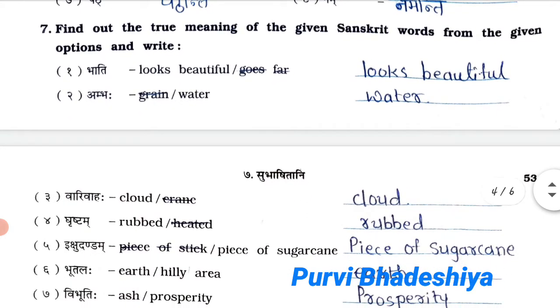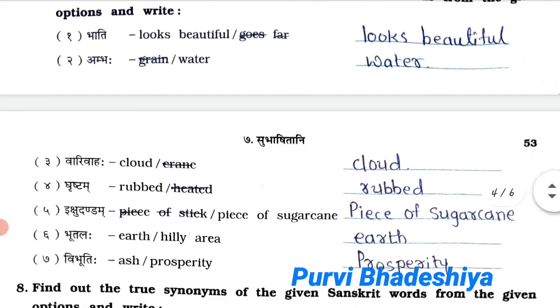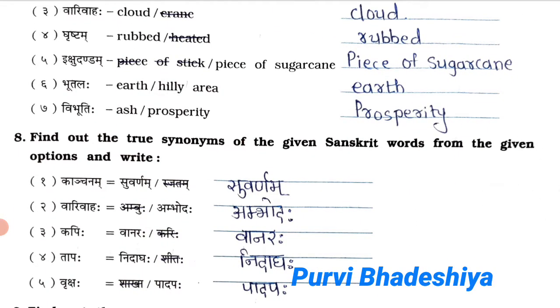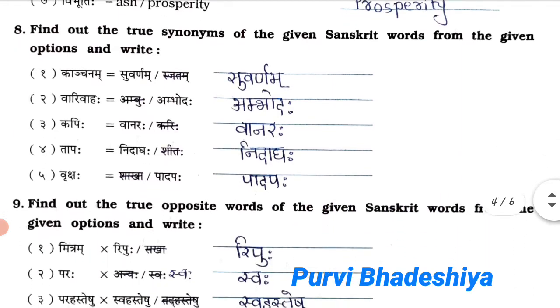Question number 7, find out the true meaning of the given Sanskrit words from the given options and write. So the first answer is looks beautiful, second is water, third is cloud, fourth is rubbed, fifth is piece of sugarcane and sixth is earth, seventh number is prosperity.